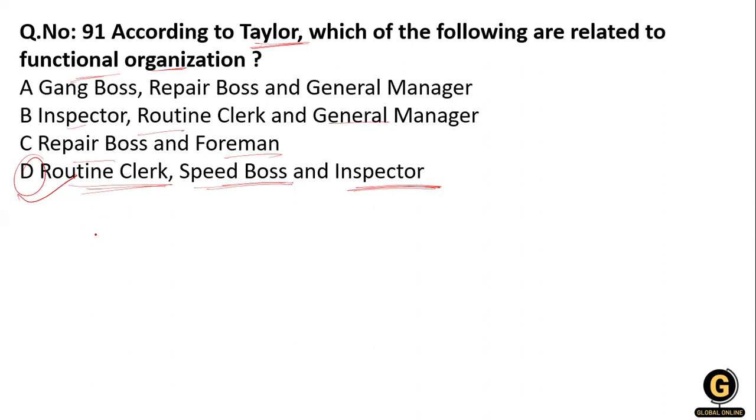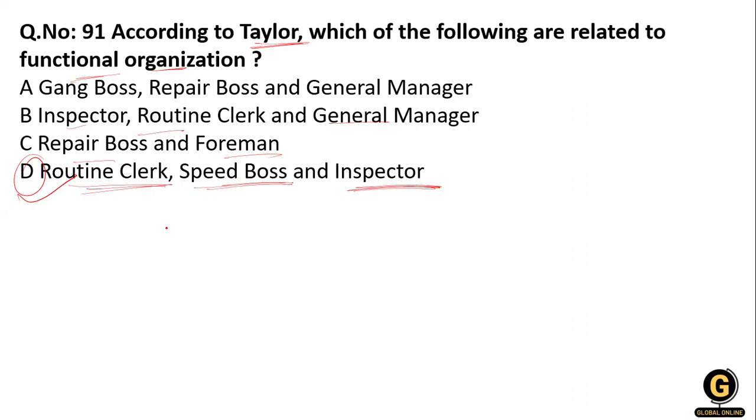That is the instruction card clerk. What is the instruction card? These instructions give the instruction to the worker. What are the kinds of these jobs? They explain the functional organization, which is how they perform the duties of the foreman. This kind of work is known as functional foremanship.